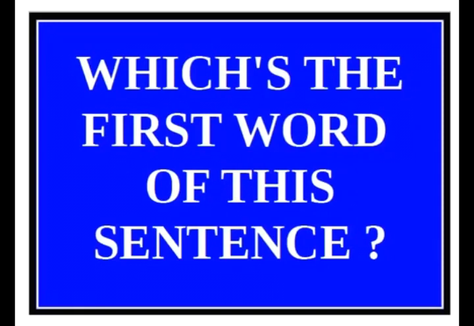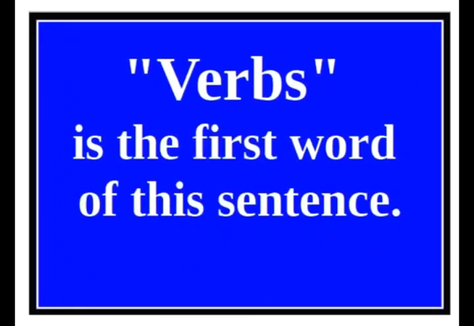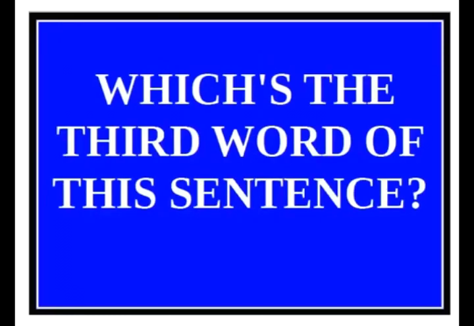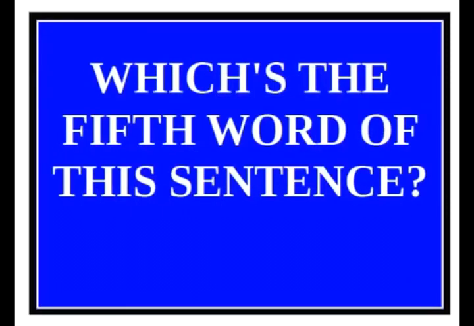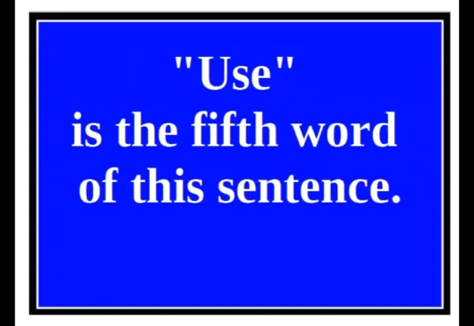Which is the first word of this sentence? Verbs is the first word of this sentence. Which is the third word of this sentence? Words is the third word of this sentence. Which is the fifth word of this sentence? Use is the 5th word of this sentence.